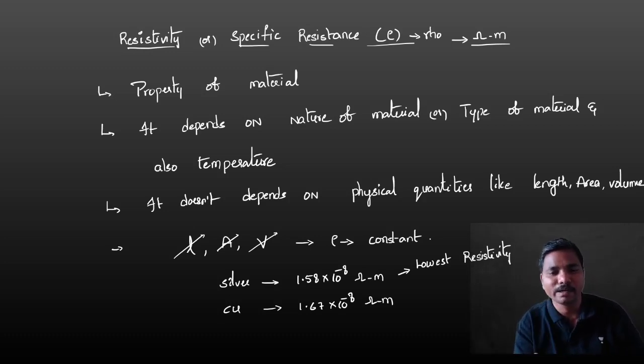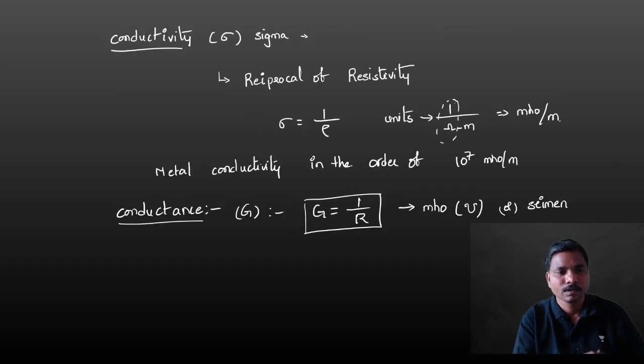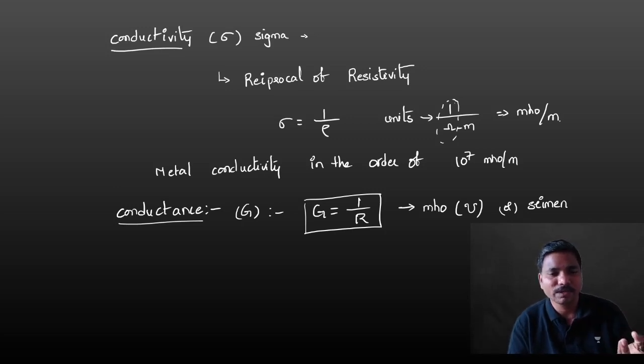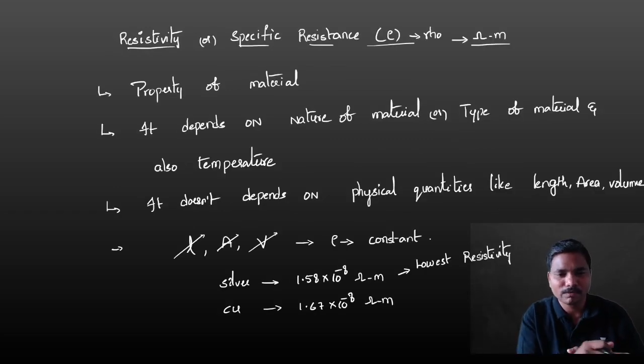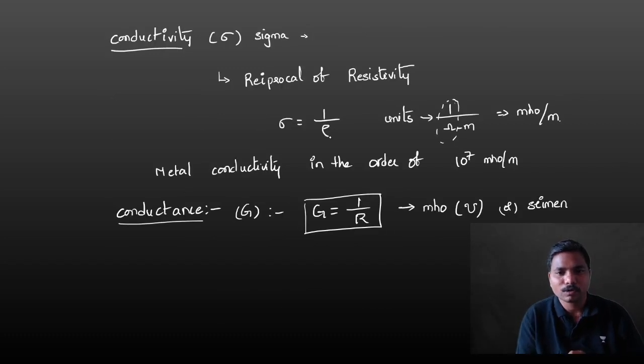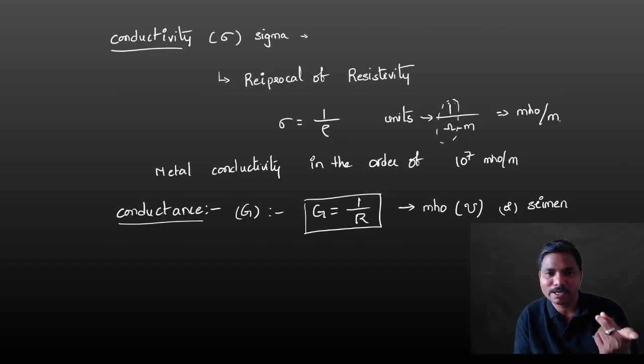The lowest resistivity element is silver. Conductivity sigma is equal to 1 by resistivity. So the lowest resistivity is silver, which means, being the reciprocal, the highest conductivity material is also silver.